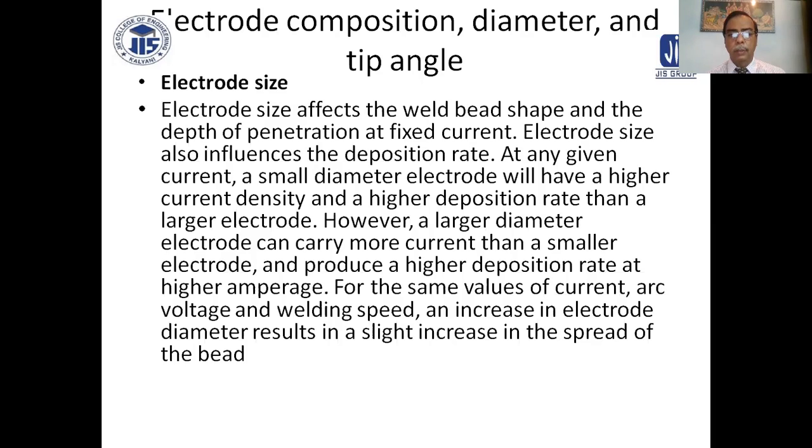However, a large diameter electrode can carry more current than a smaller electrode and produce a higher deposition rate at higher amperage. For the same value of current, arc voltage and welding speed, an increase in electrode diameter results in a slight increase in the speed of the bead.